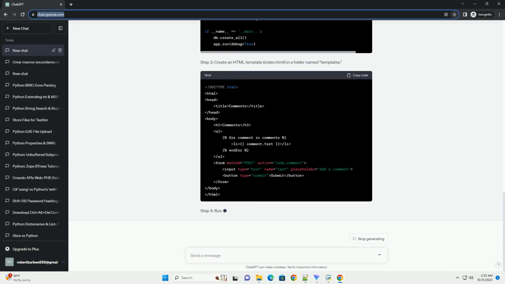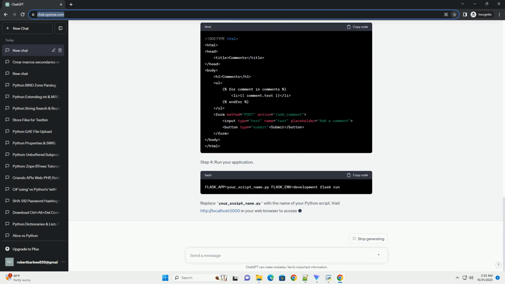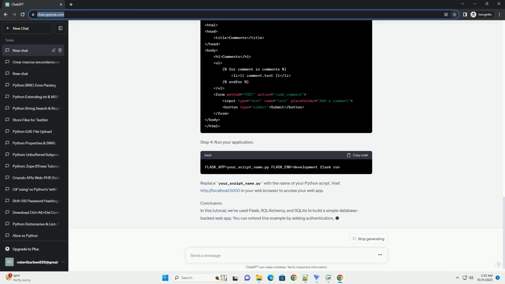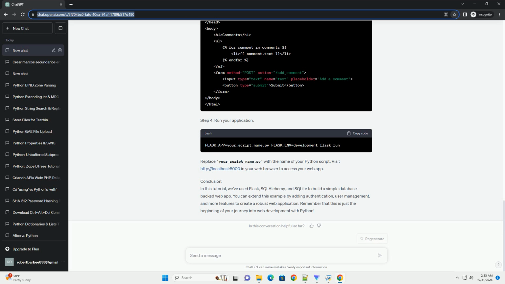Tools and libraries. Flask. Flask is a lightweight and popular web framework for Python that's ideal for building web applications. It provides tools for URL routing, request handling, and template rendering. You can install Flask using pip.